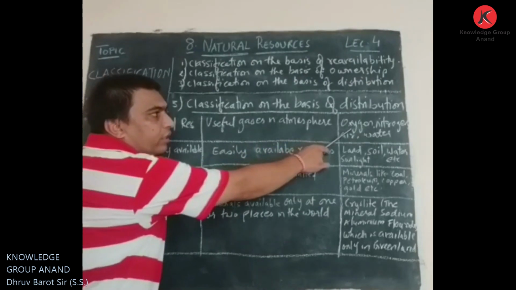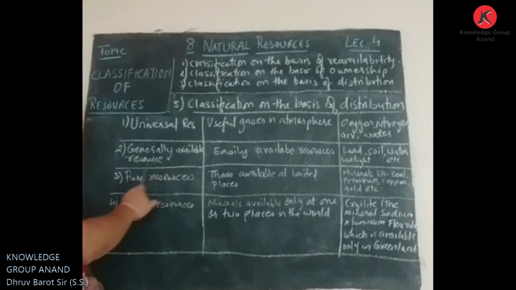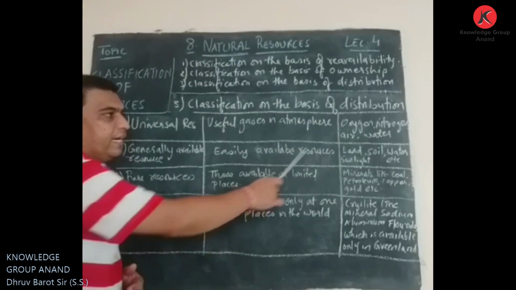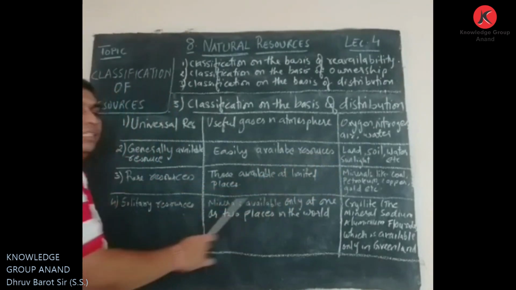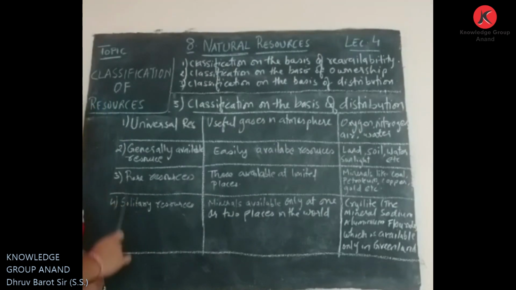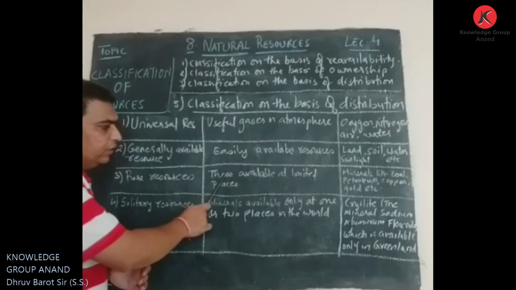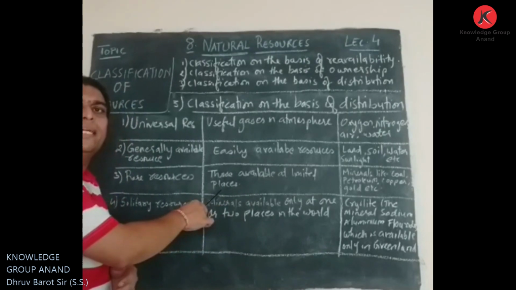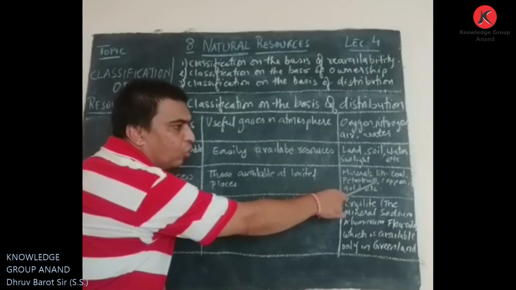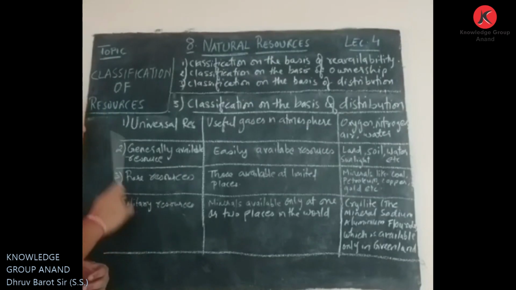The examples are oxygen, nitrogen, air, water, etc. Second was generally available resources, the resources that are easily available in the world, like land, soil, water, sunlight, vegetation, etc. Third is rare resource. The word itself says rare, means it is not available easily. Those resources that are available at limited places, like the minerals coal, petroleum, copper, gold, etc., are very rarely available. So they are considered as rare resources.